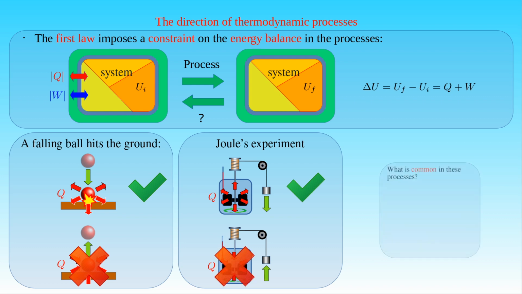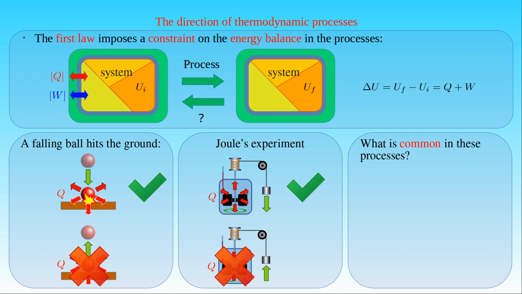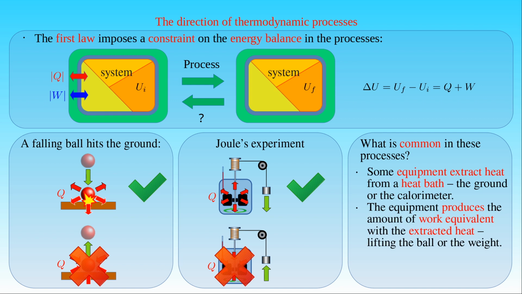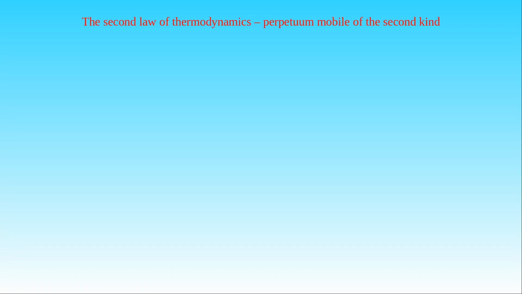The thing that the reverse direction of these examples and many other thermodynamic processes in nature have in common is that some equipment extracts heat from a heat bath, for example from the ground or from a liquid in a calorimeter, and produces a given amount of work equivalent to the heat, for example lifting the ball or the weight, while no other change takes place in the system. Since the existence of such a device or engine does not contradict the first law of thermodynamics, it is not a perpetual motion machine or perpetuum mobile of the first kind.